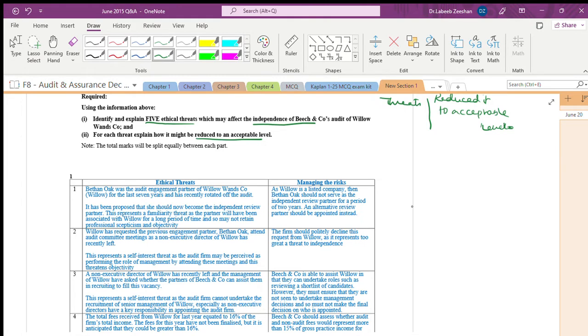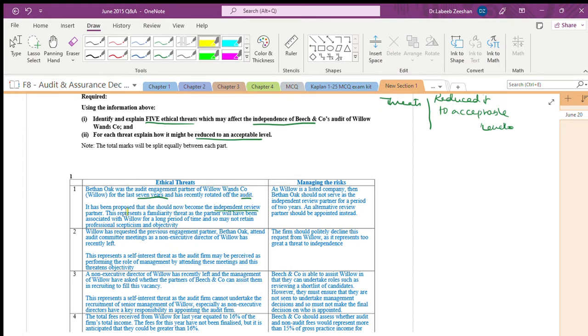Beth Oak was an audit engagement partner for Willow for how many years? For more than 7 years, and recently rotated off the audit. We should never have 7 long years. It has been proposed that she should now become the independent review partner, is it right?